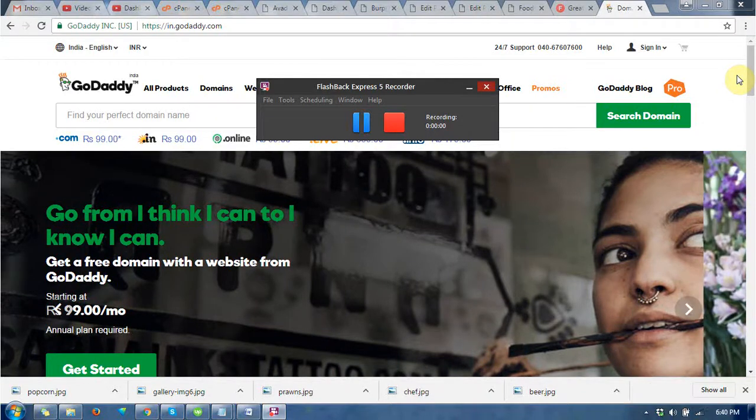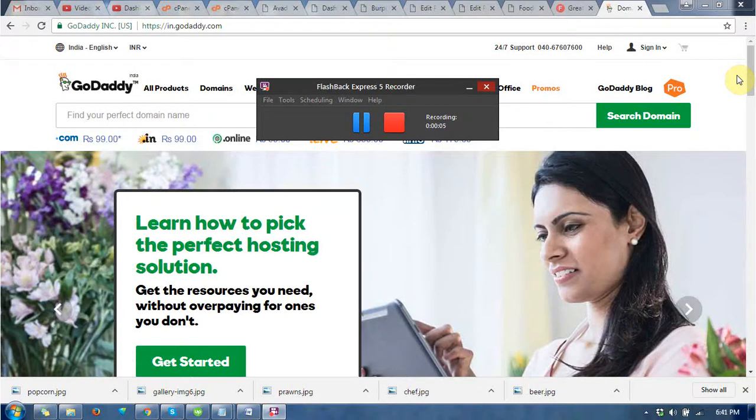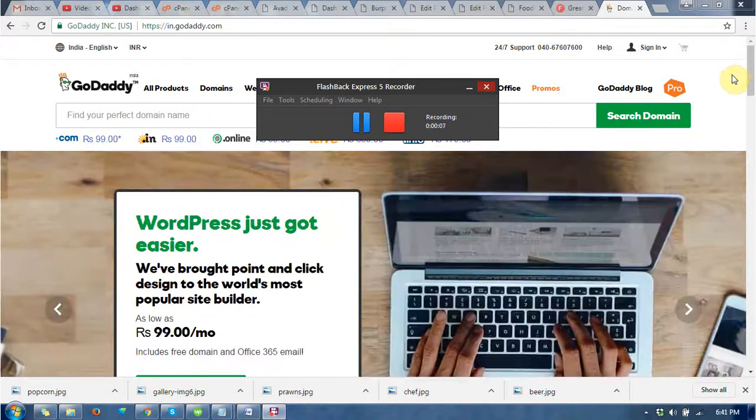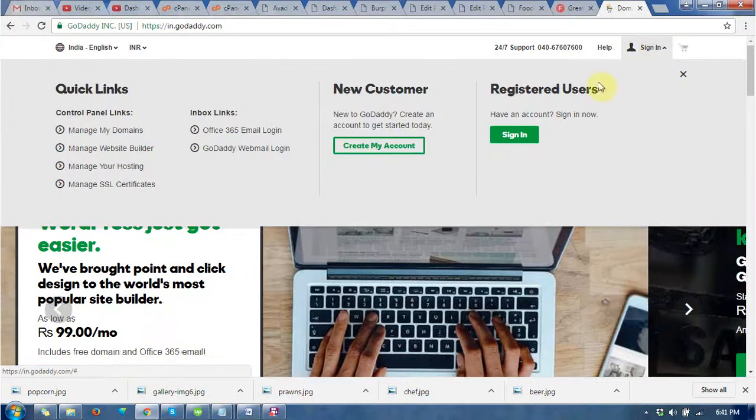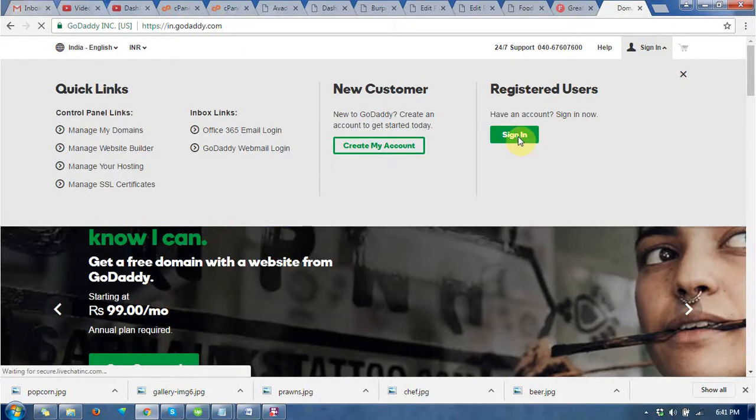Hello guys, this time I am just going to describe how to install Tiki Wiki CMS at your hosting. I have already bought the hosting and domain from godaddy.com.